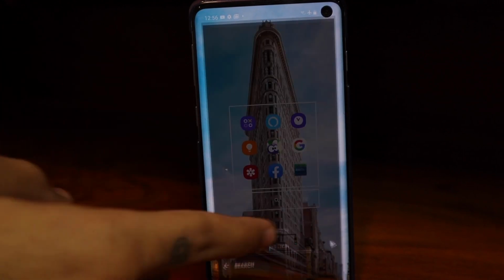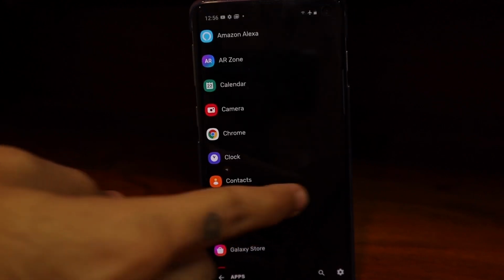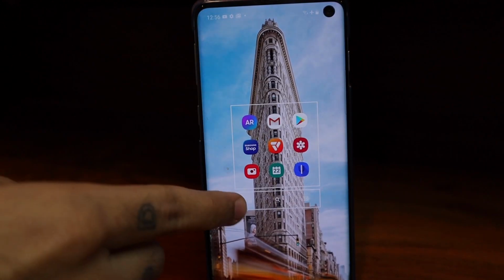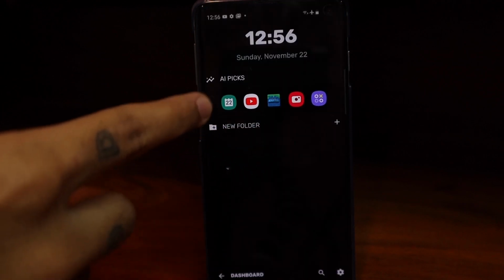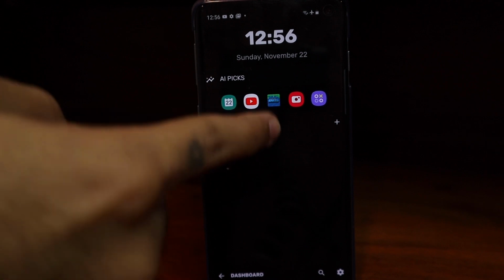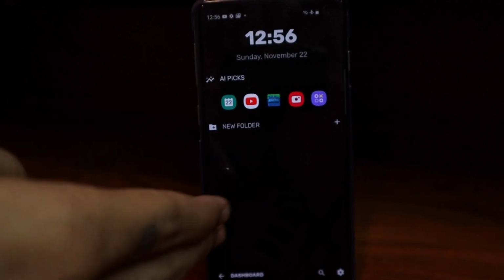You can always click on the bottom bar to search for your apps, and you can always go to the menu to actually see all your applications in one single drawer. You can even go to a feed by clicking on the left of this drawer right here and see all your AI applications that the artificial intelligence has picked. You can also add new folders here. So if you want to add a page full of folders, this is your opportunity to do that.